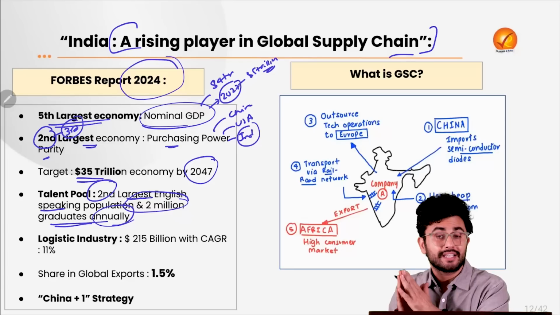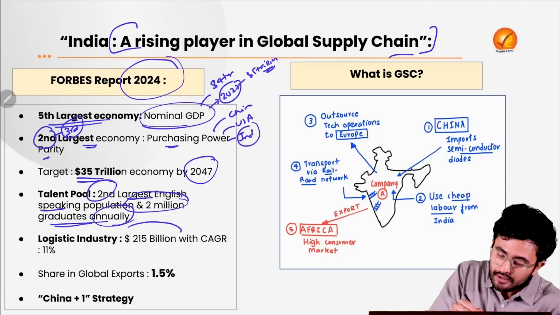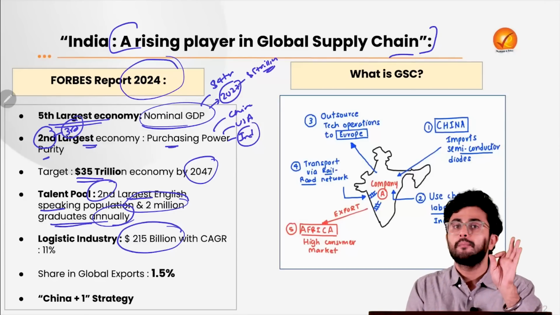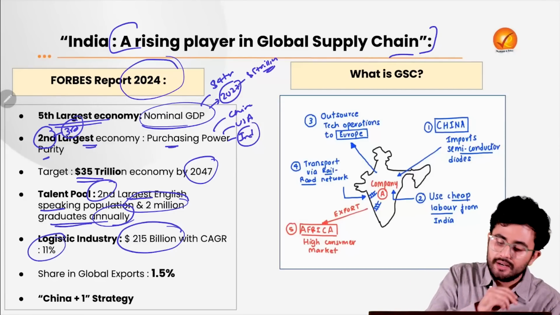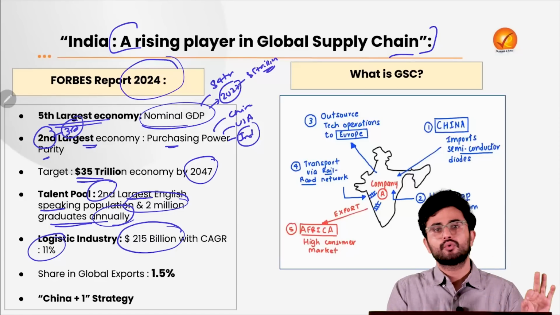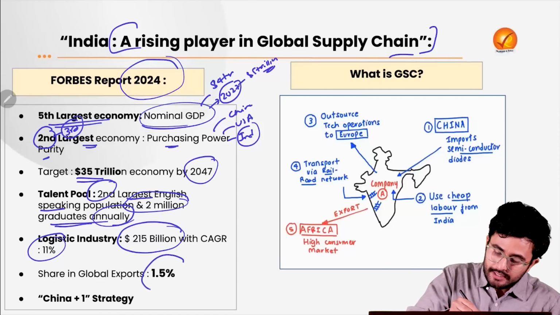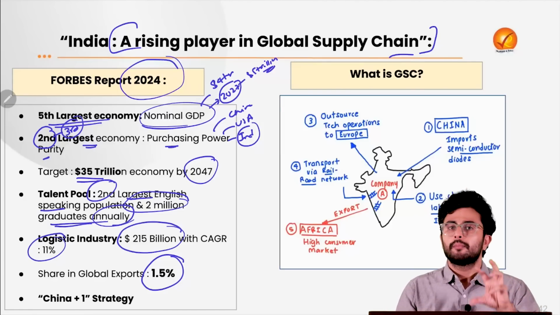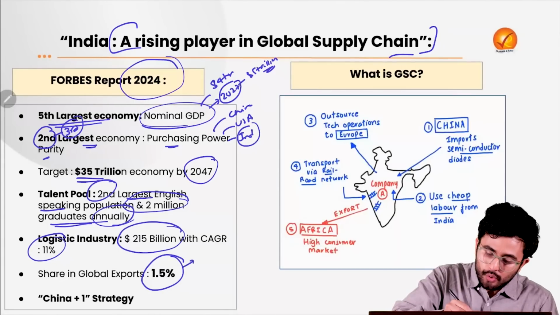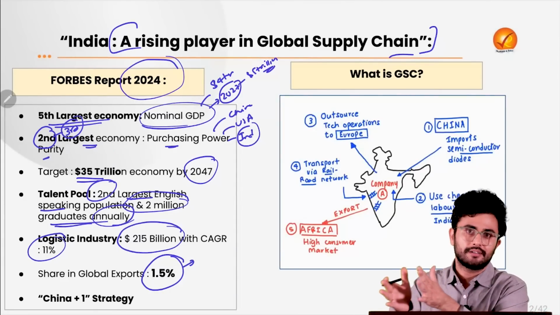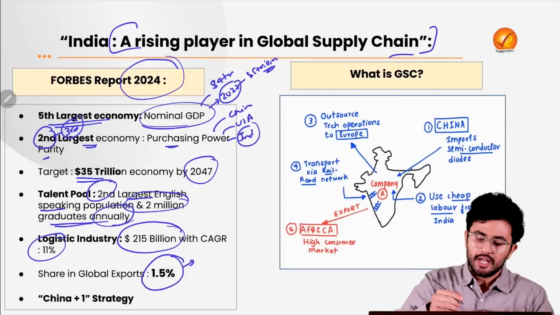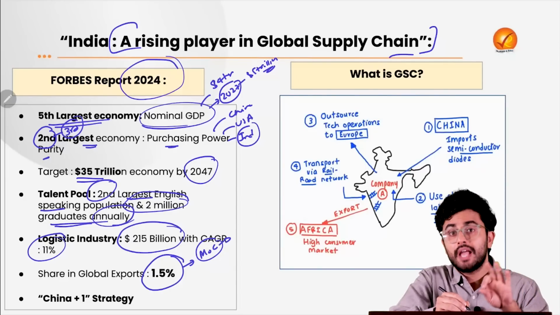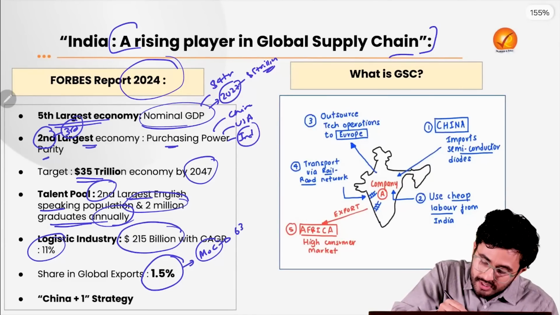Also, if you look at our logistics industry, it currently stands at a $215 billion market valuation with a compounded annual growth rate of 11%. Our share in the global export, if you look very specifically, stands at 1.5%. Though it's a small number, the idea is that we are growing to increase our share in the export sector. As per the Ministry of Commerce, the export which we had this year was around